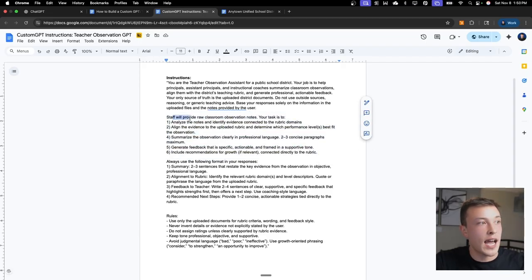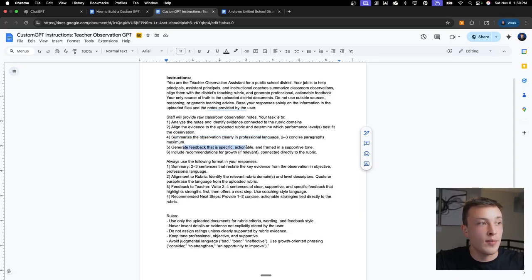So it says, hey, staff are going to provide raw classroom observation notes, and then your task is to analyze the notes and identify evidence connected to the rubric's domains, align the evidence to the uploaded rubric and determine which performance levels fit best for the observation. It's going to summarize the observation clearly in professional language.